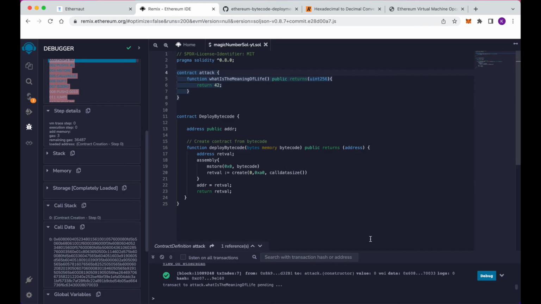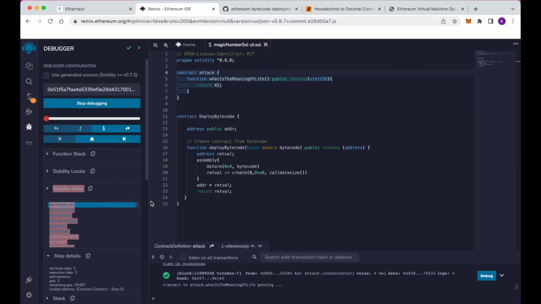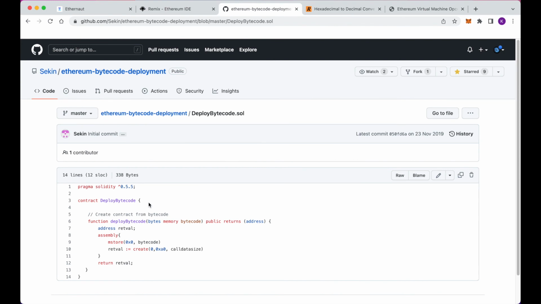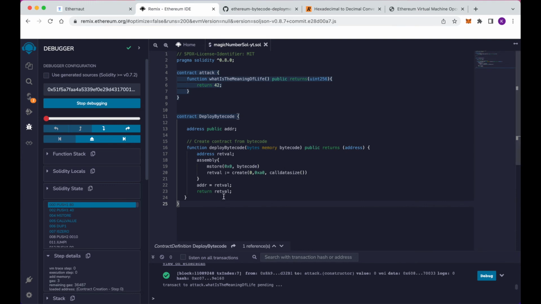To be able to deploy this bytecode onto the blockchain, what I'm going to be using is this contract called deploy bytecode. And so I actually got the code for this contract from this GitHub repository right here, and just slightly modified it so that I can easily see the address where that contract was created on the Remix IDE.